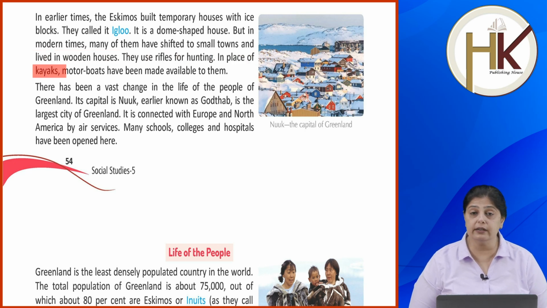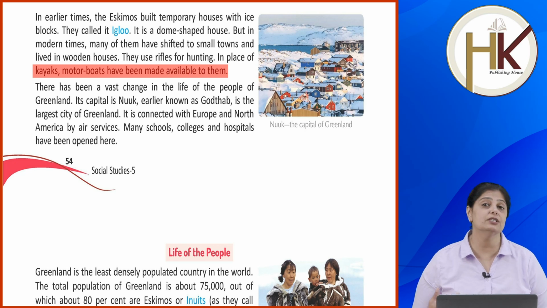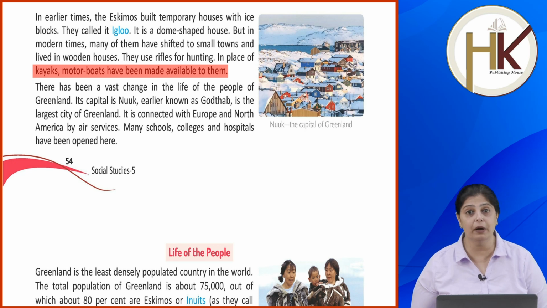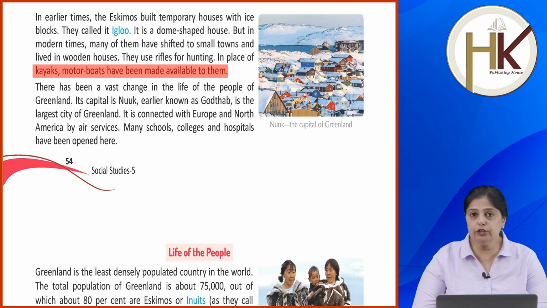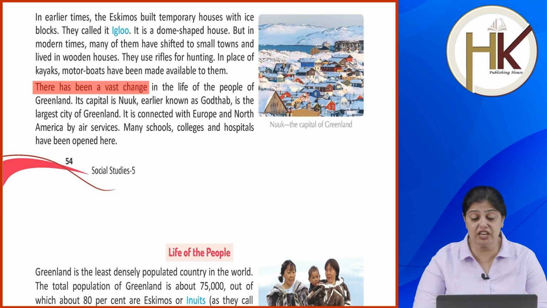In place of kayaks, motorboats have been made available to them. As modern times come and development happens, kayaks have been replaced by motorboats. Rifles are used in place of the spears or harpoons that they used to use. Now there has been a vast change in the life of the people of Greenland.